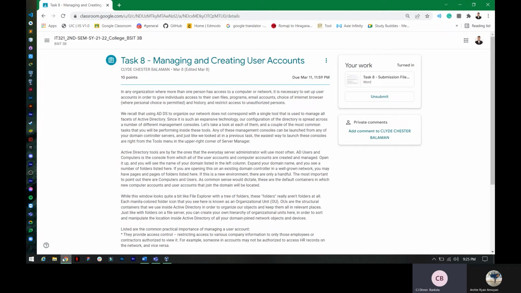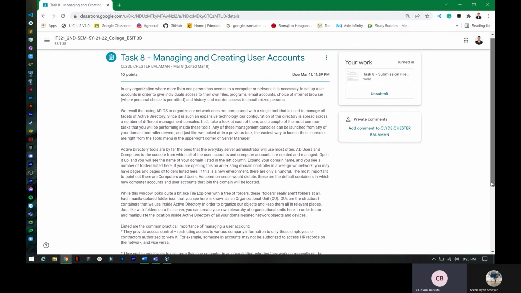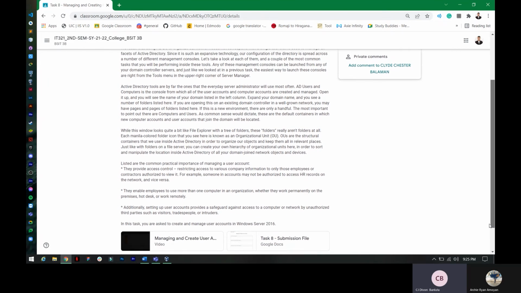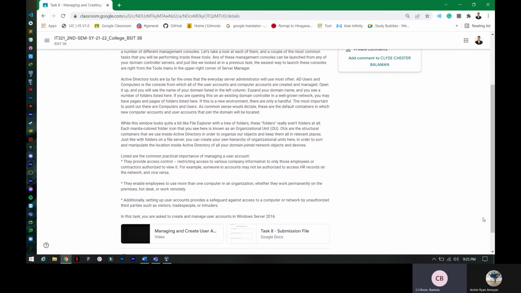So here is the list of common reasons for the importance of managing user accounts. The first is that they provide access control, restricting access to various company information to only those employees or contractors authorized to view it. For example, someone in accounts may not be authorized to access HR records on the network, and vice versa.